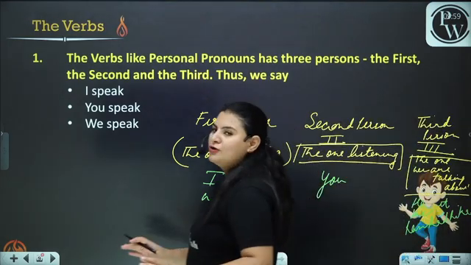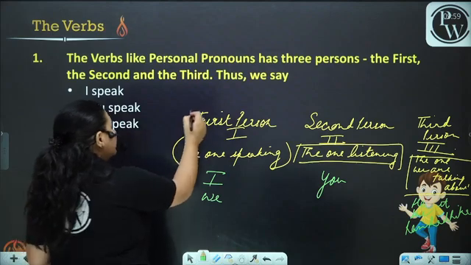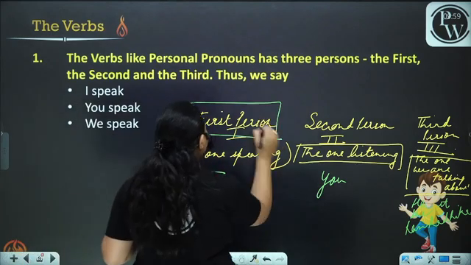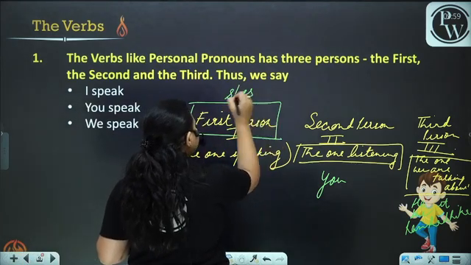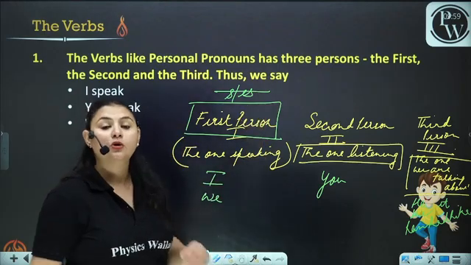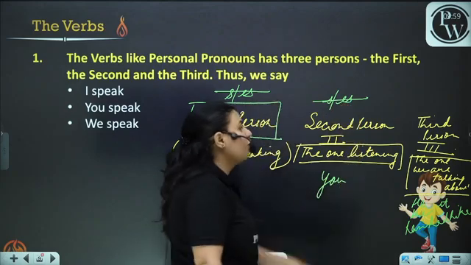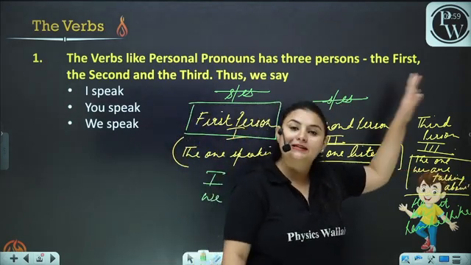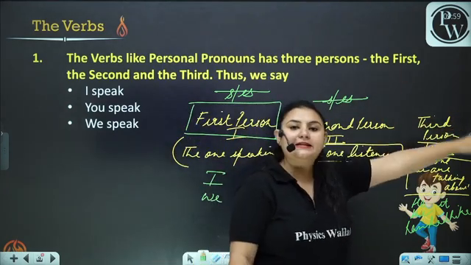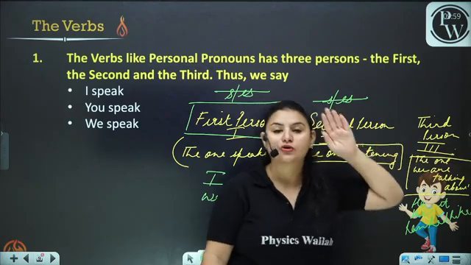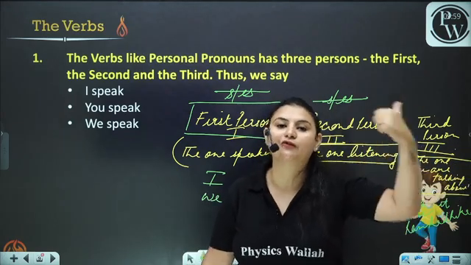Now, if it is clear to you, you'll clearly understand that with the first person, we do not use S and ES. With the second person also, we do not put S and ES. We only have to see in the case of third person. Only in the case of third person, we have to find out where we put S and ES and where we do not.